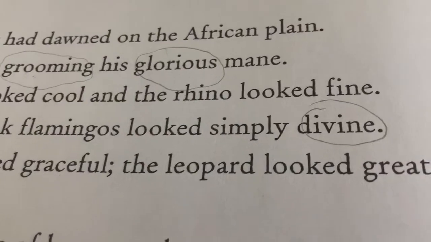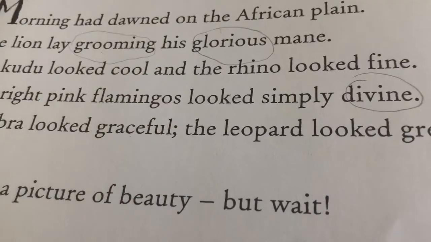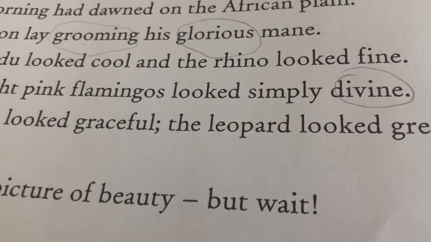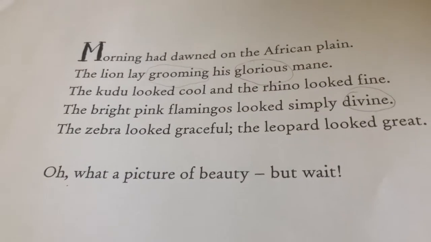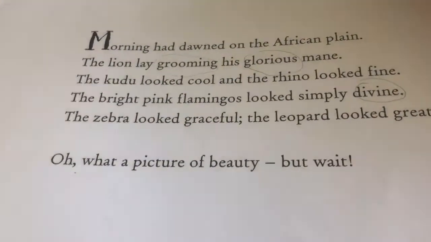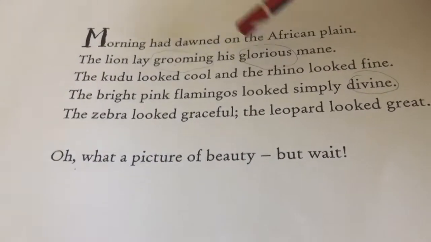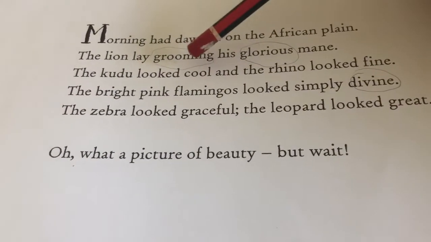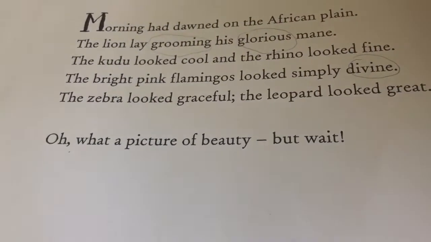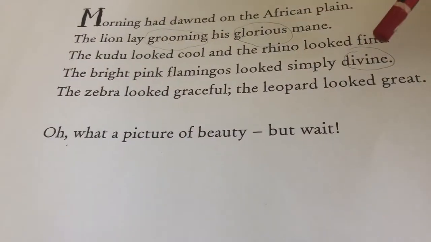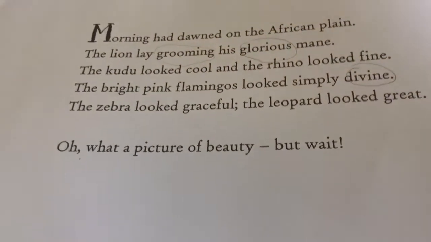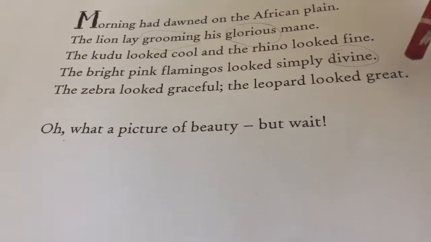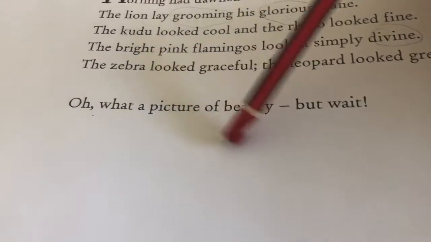And then it says that the flamingos look divine. Divine's another word for beautiful or lovely. So we've got lots of really positive descriptive words on this page, which is really going to set us up for the shock of our ugly creatures. So let's just have a quick look. We've got the glorious mane, the kudu looked cool, the rhino looked fine, the bright pink flamingos are simply divine, the zebra is graceful. Oh, that's when you walk and you just look like you're almost dancing, you walk so nicely. The leopard looked great. Oh, what a picture of beauty.